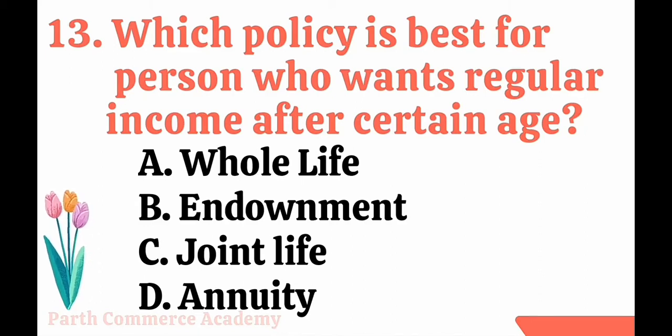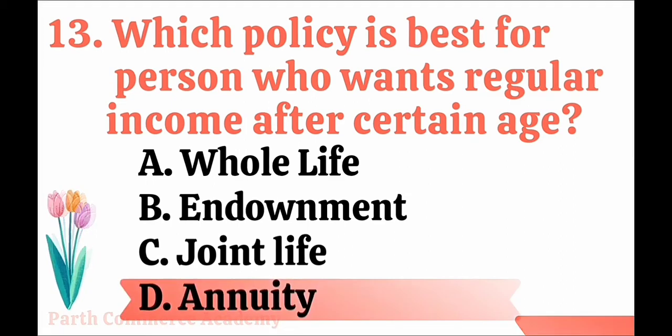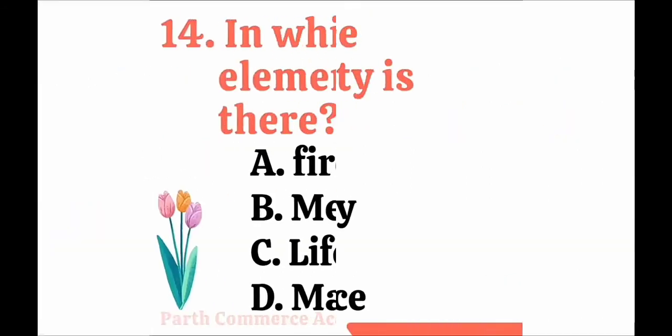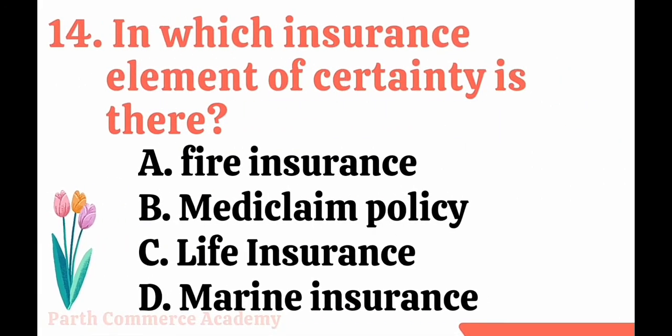But here the special requirement is there. The person wants regular income. So the correct option is annuity insurance policy, in which the person is getting regular income after attaining a certain age.